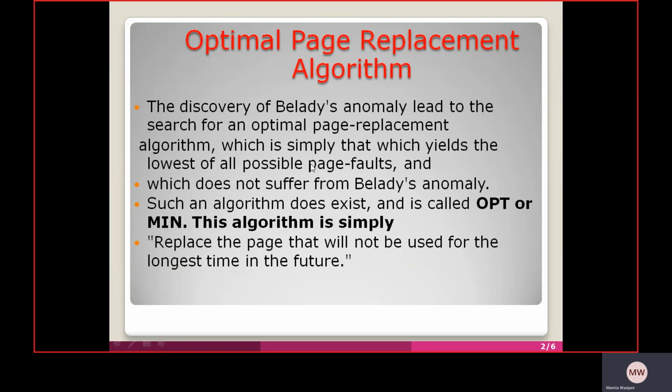The discovery of Belady's anomaly leads to the search for an optimal page replacement algorithm, which is simple, yields the lowest of all possible page faults, and does not suffer from Belady's anomaly. Such an algorithm does exist and is called OPT or MIN. This algorithm simply says: replace the page that will not be used for the longest time in the future.